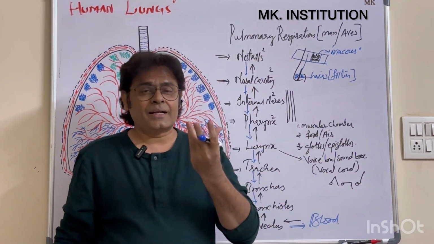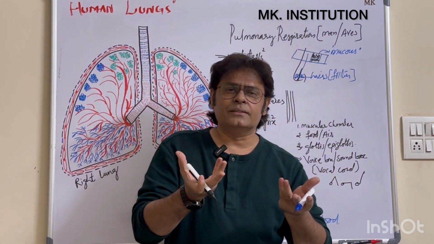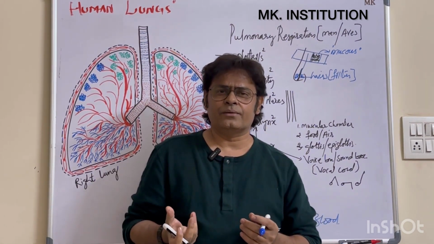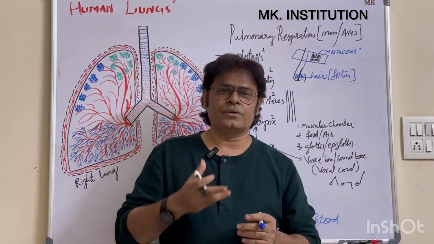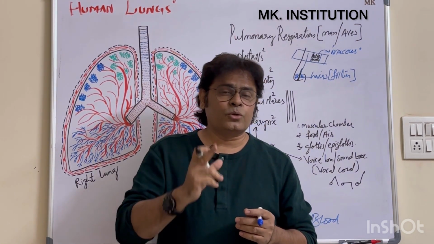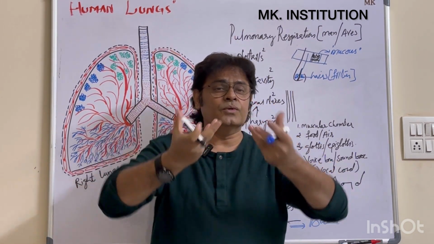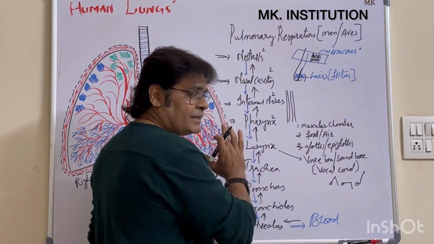The dog barks, the cat makes a sound. Many animals only make sounds, but they can't talk. They can't spell any word. For example, a parrot learns how to say words, but it can't understand what it is saying. But human beings can understand, as well as convert sound into different words. This is because of the larynx. Clear? This is the work of the larynx.